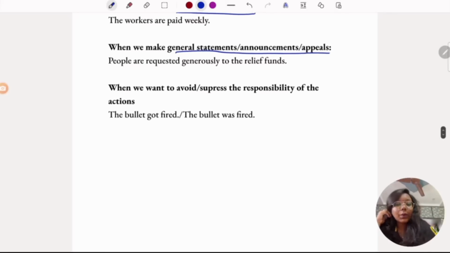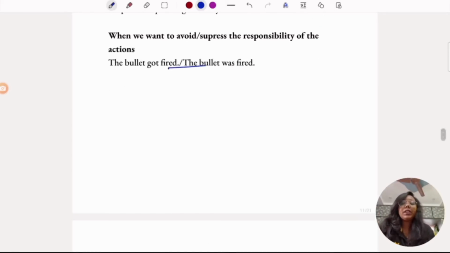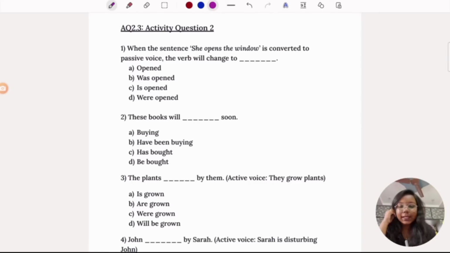When we want to avoid or suppress the responsibility for the actions: the bullet got fired, the bullet was fired. If you do not want to say who did that, you want to hide that person's identity, you will prefer passive voice. Let's see the activity questions.